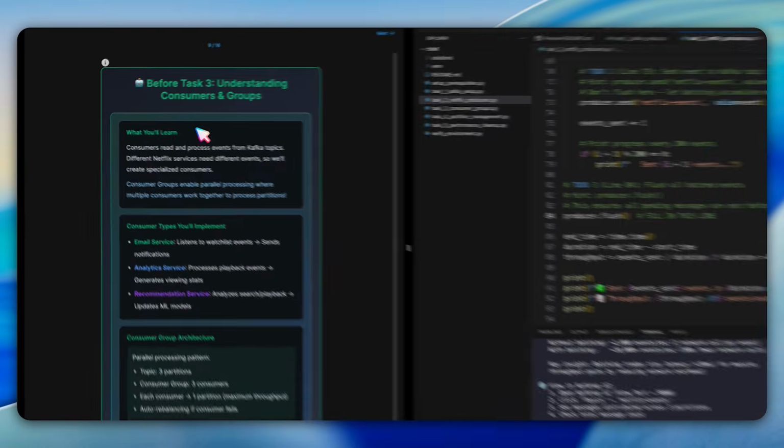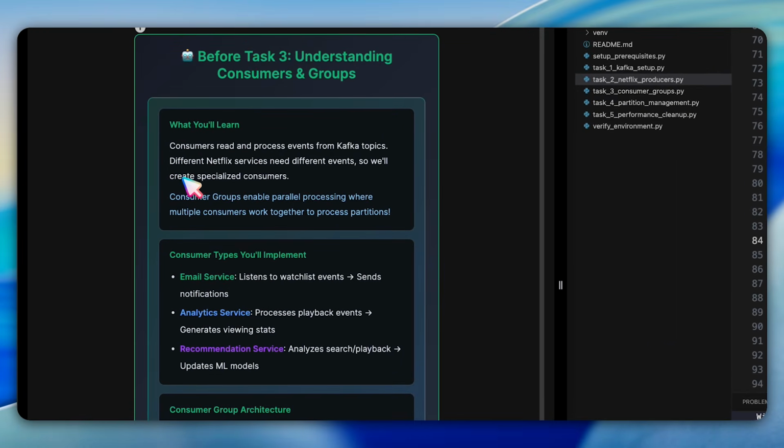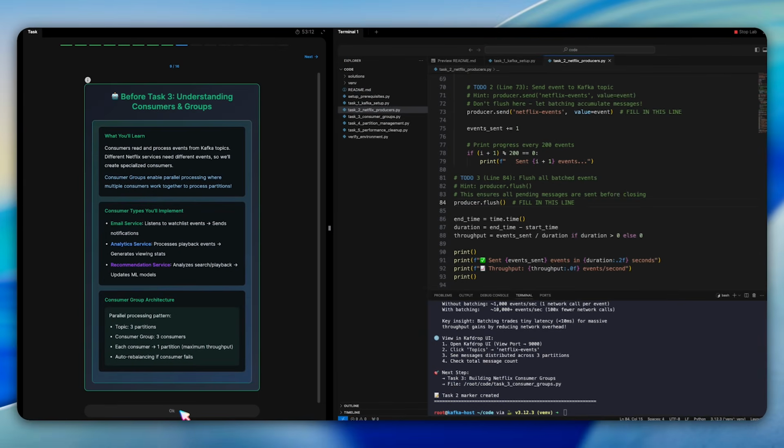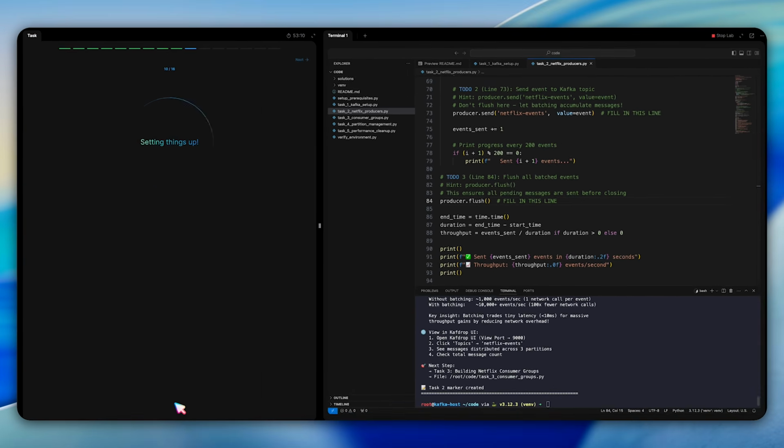Question 9 sets us up for task 3 by explaining consumers and consumer groups. Consumers read and process events from Kafka topics. We'll build 3 specialized services: email service for watchlist events, analytics service for playback events, and recommendation service for search events. The consumer group architecture enables parallel processing where each of the 3 partitions is assigned to a different consumer, giving us maximum throughput with auto-balancing if any consumer fails.